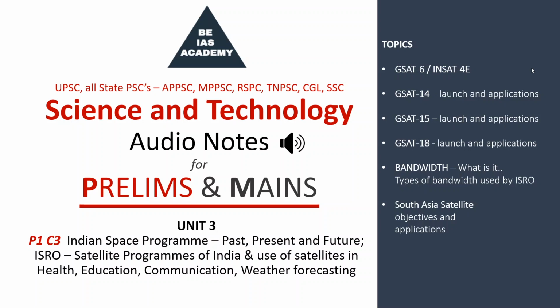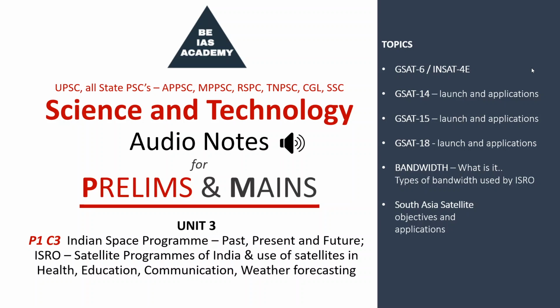There is no need to remember, but just listen and understand there are different frequencies for each band. So what is the uplink frequency used by lower extended C band? It is 5.7 to 5.9 gigahertz. Downlink frequency is 3.4 to 3.7. C band uplink frequency is 5.9 to 6.4 gigahertz and downlink frequency is 3.7 to 4.2 gigahertz.